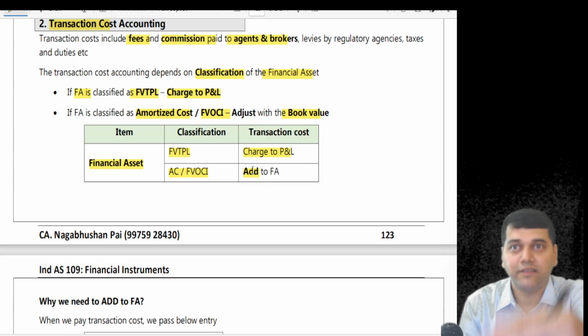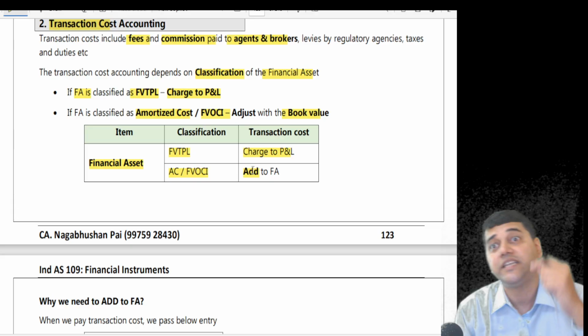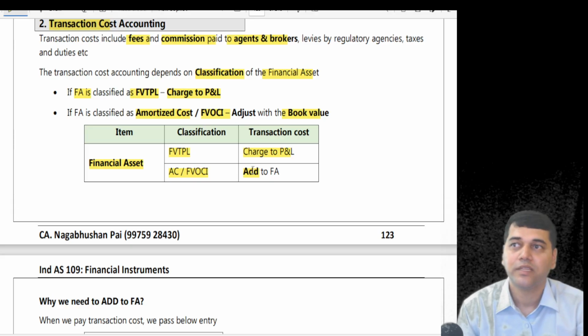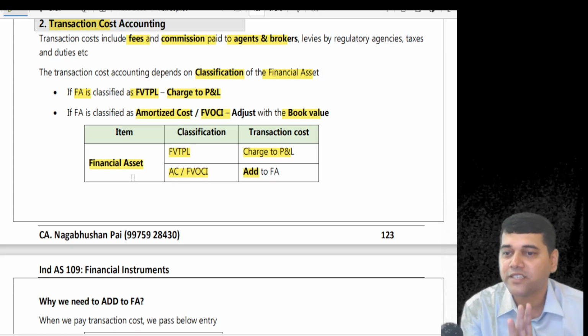That's called a classification. I will tell you what is the reason for classification. Because you must be holding the debenture only with the intention to sell. Intention to sell, not intention to hold. Very interesting. Okay, this transaction cost accounting is clear.